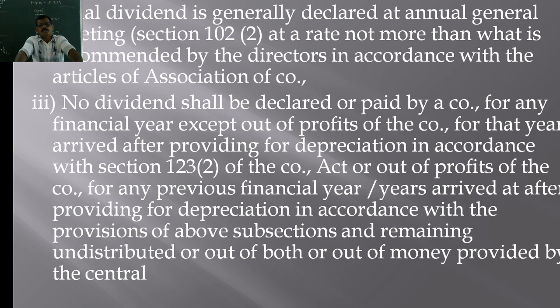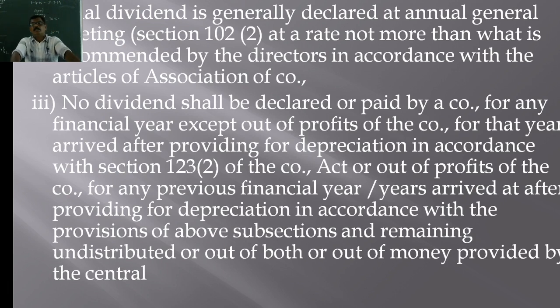Condition 1 is that dividend should be declared or paid out of the profits, and the profit should be after providing for depreciation as per section 123 subsection 2 of the Companies Act. And a company can also declare dividend out of the profits of the previous year or years, and out of the profit which has remained undistributed, or out of both, or out of the money provided by the central government.